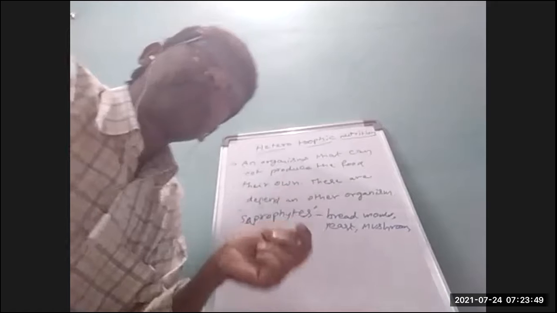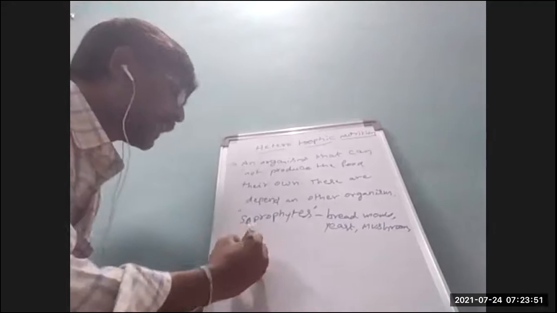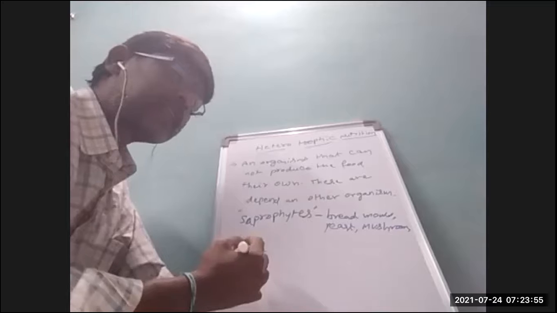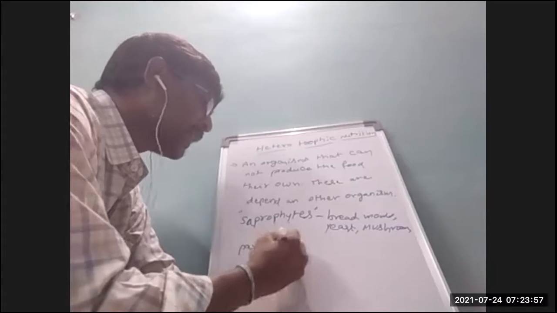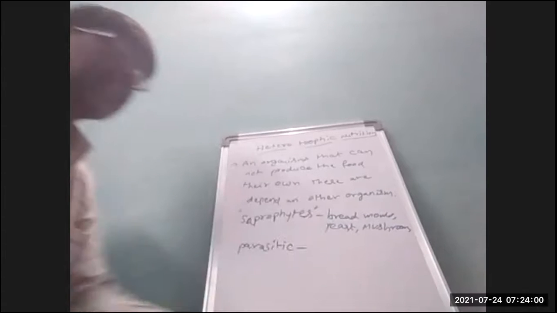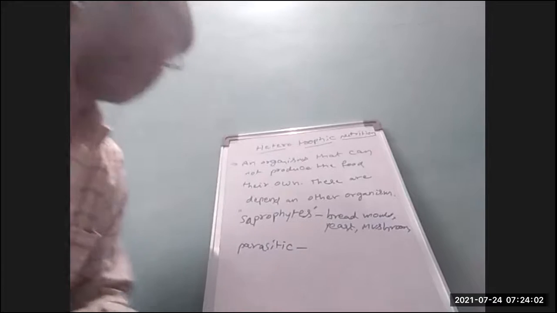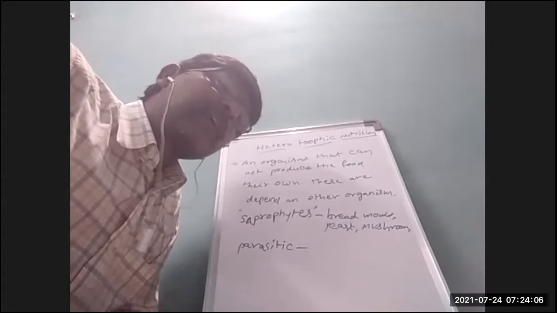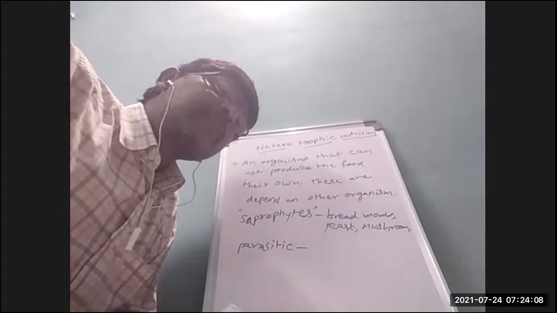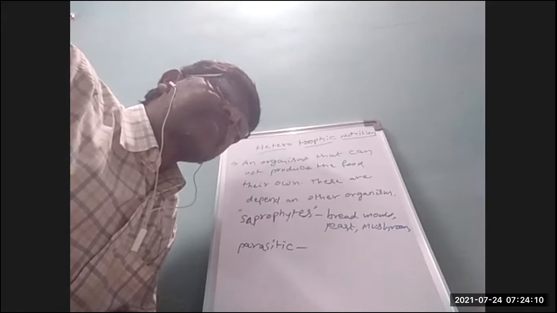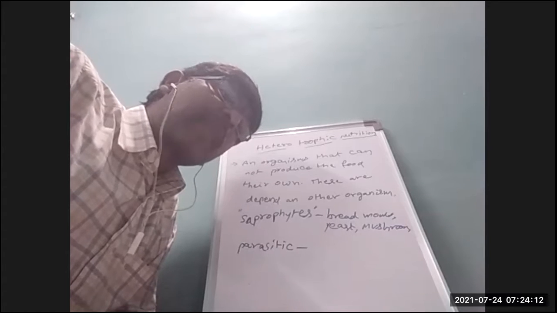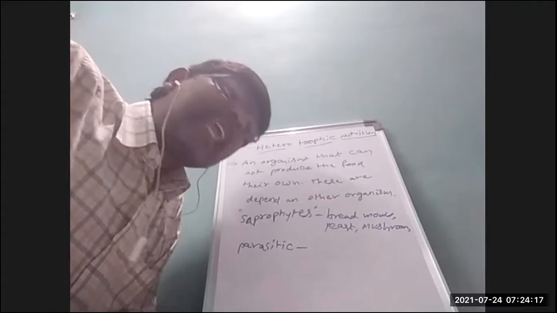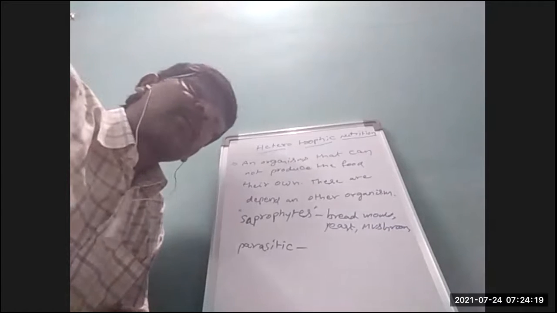Next, parasitic. So what is parasitic nutrition? Some organisms derive nutrition from plants or animals, without necessarily killing them. This type is called parasitic.